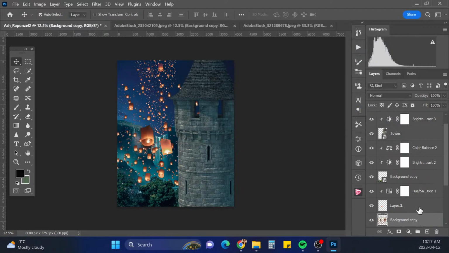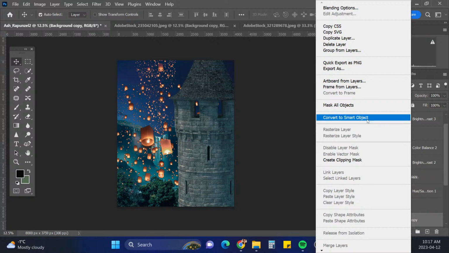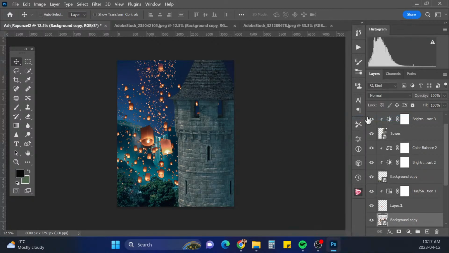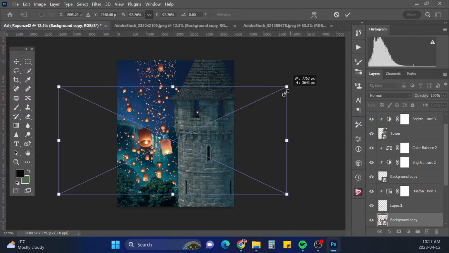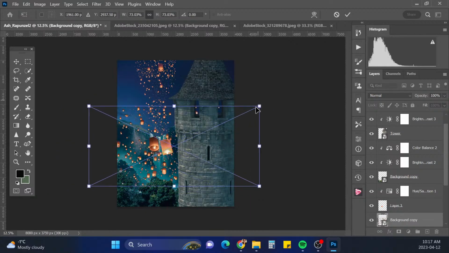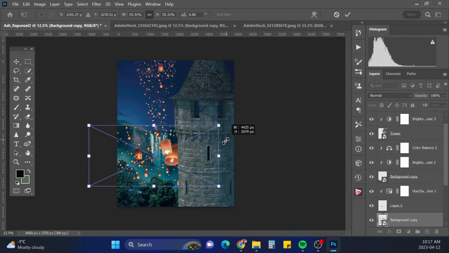We're going to turn it into a smart object. And we go Control T, and I'm just gonna make these smaller here. The background.